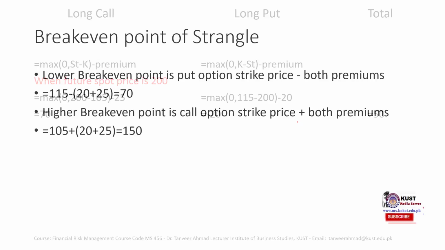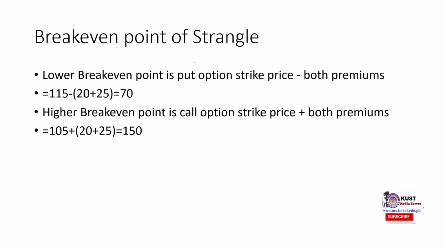Okay, so how do we calculate the break-even point of a strangle? The lower break-even point is the strike price minus both the premiums, right? So the strike price of put option was 115. Both premiums are 20 and 25, so our lower break even is 70, and our upper break even is call option strike price plus both the premiums, it is 150.